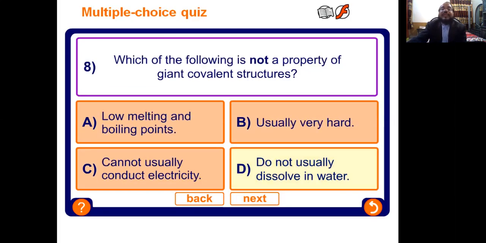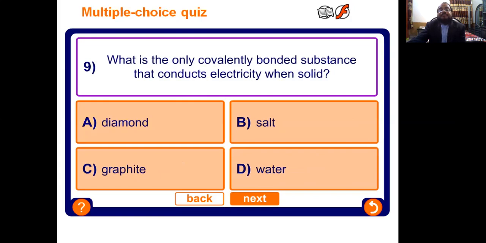Which of the following is not a property of a giant structure? Low melting and boiling point, usually very hard, cannot conduct electricity, and do not usually dissolve in water. Low melting and boiling point, yes or no? No.